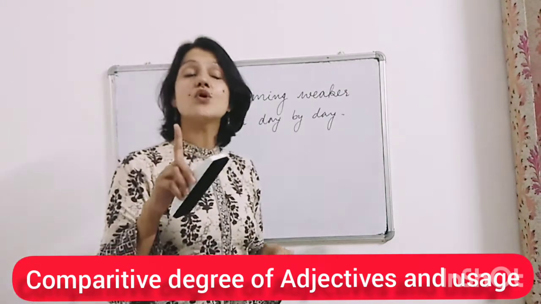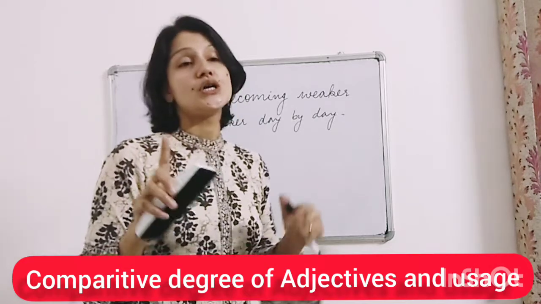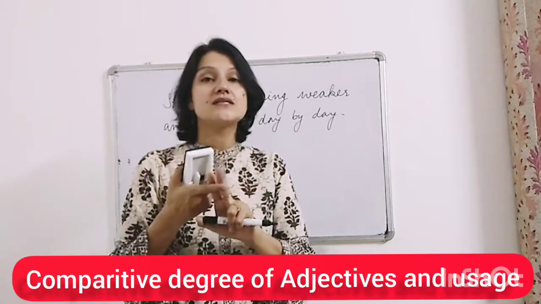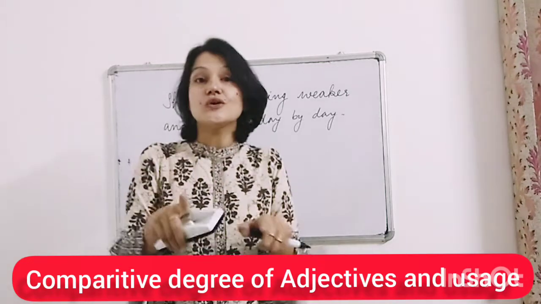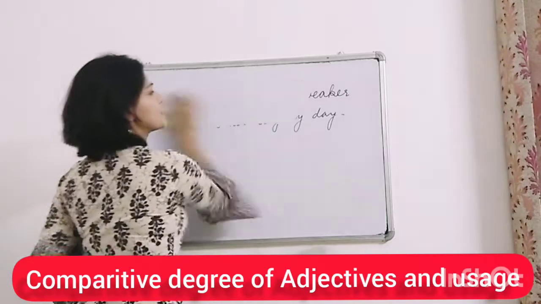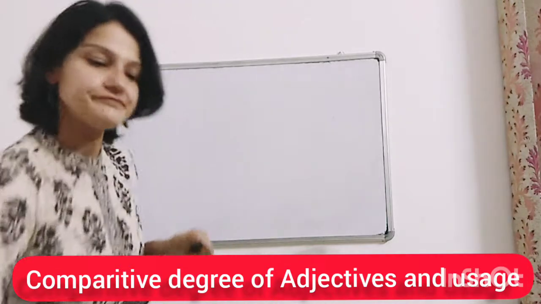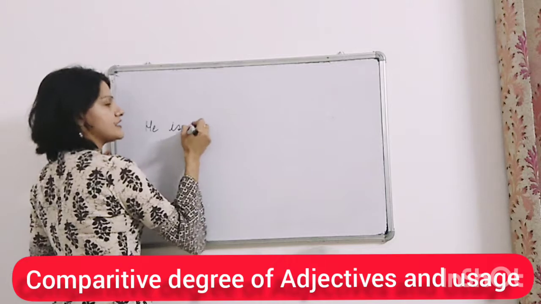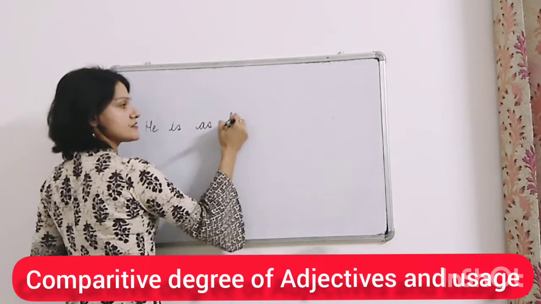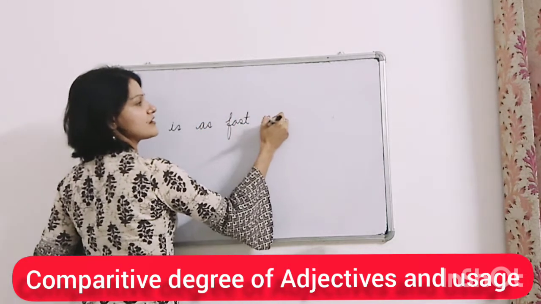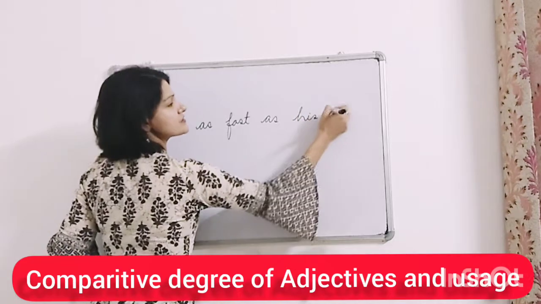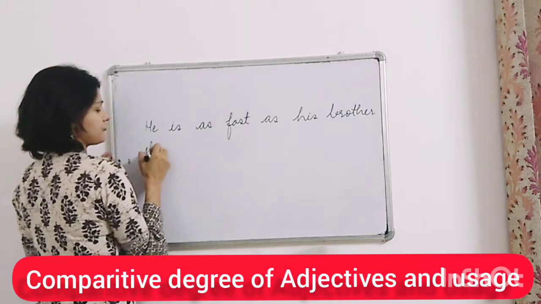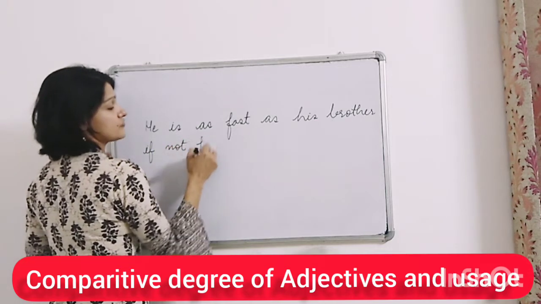And there is one more structure in which we can use comparative and positive degree together. Let me write a sentence for you. He is as fast as his brother, if not faster.